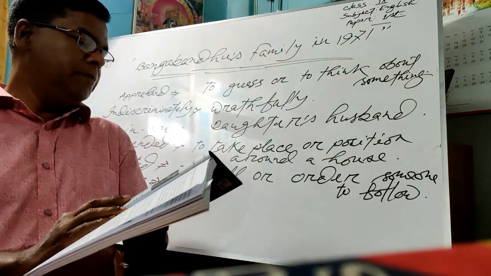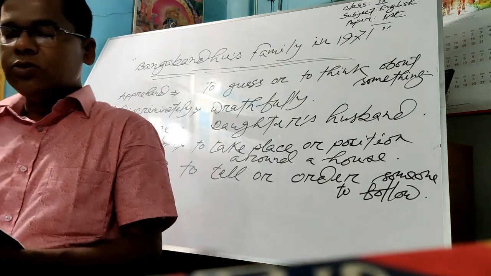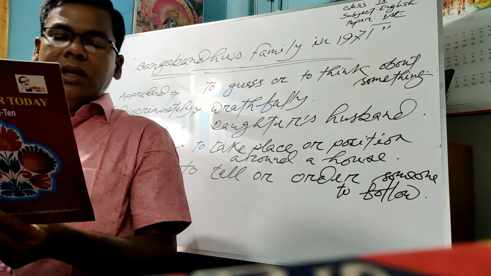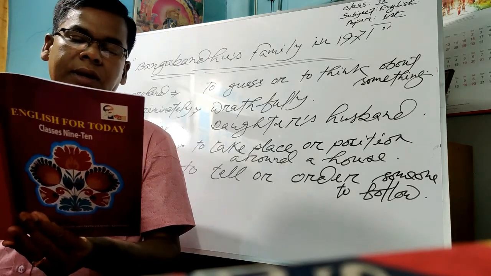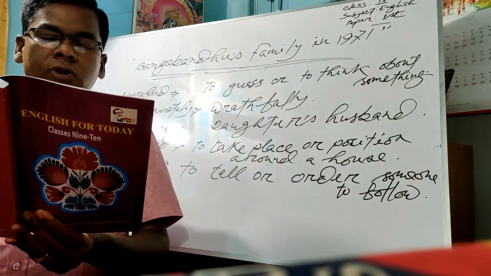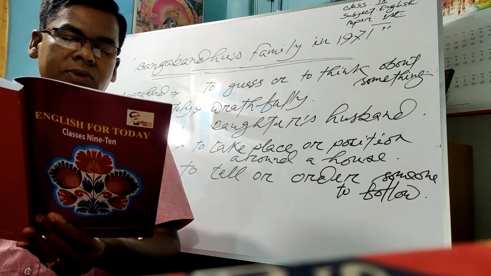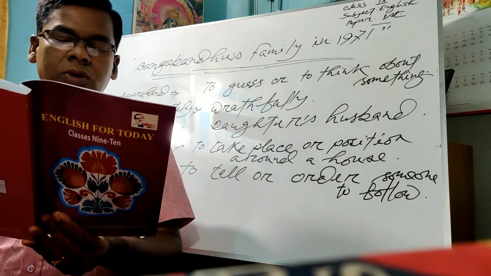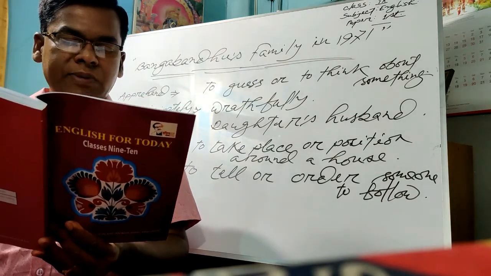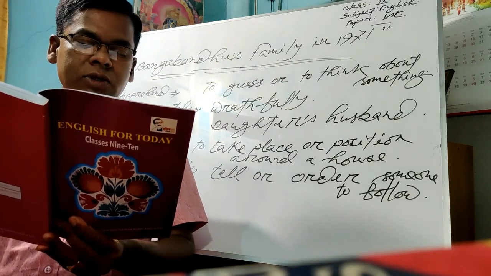Open at page 2, lesson 1, Bangabandhu's family, 1971. Dear students, it was the night of 25th March in 1971. There was a full quietness at Bangabandhu's home at Dhanmondi Road number 32 throughout the day. Bangabandhu Sheikh Mujibur Rahman and his family members could apprehend that something tragic was going to happen.